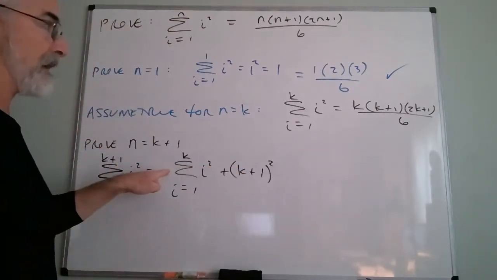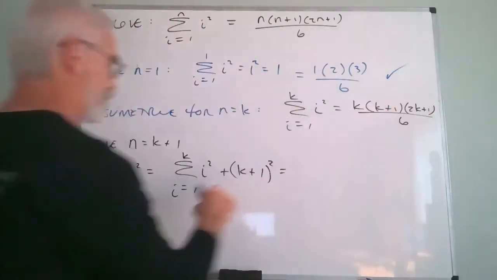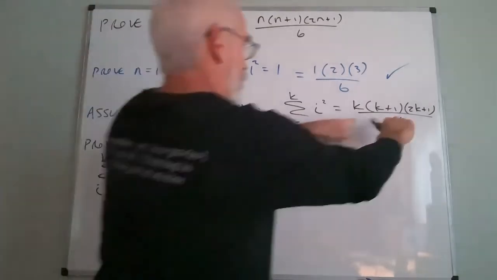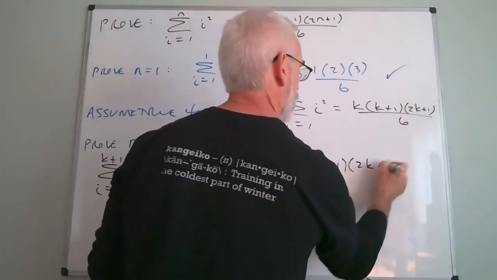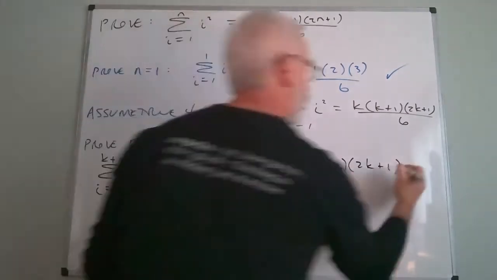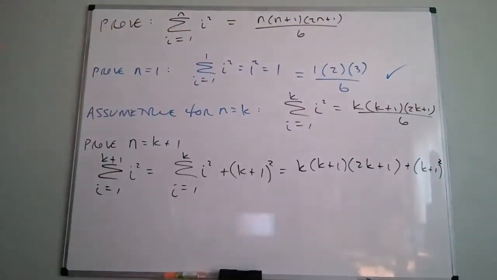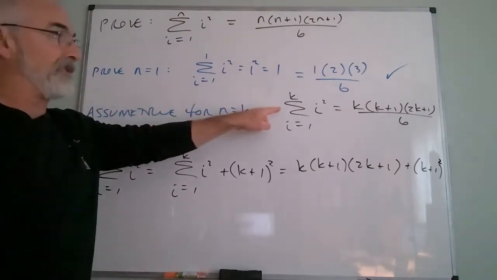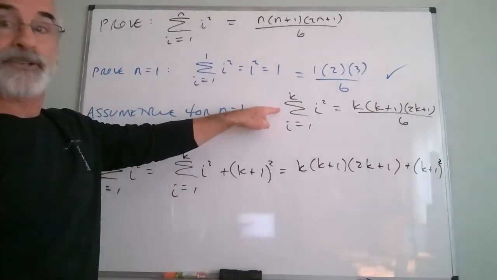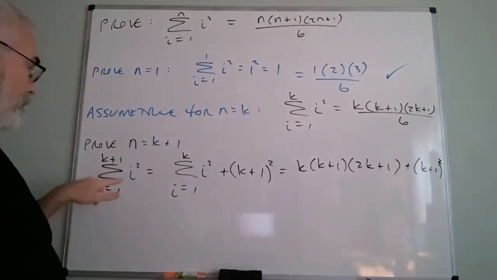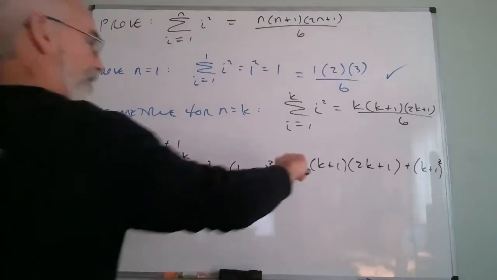Okay, so now I'm going to use my inductive hypothesis. I assumed this was true, so I'm going to replace this with this. And then I will add that term right there. And hopefully I left myself enough room. So here's how it works. If this statement right here is true, we're assuming it's true, but if it is actually true, then absolutely this is equal to this. If this is true, then this is equal to this.